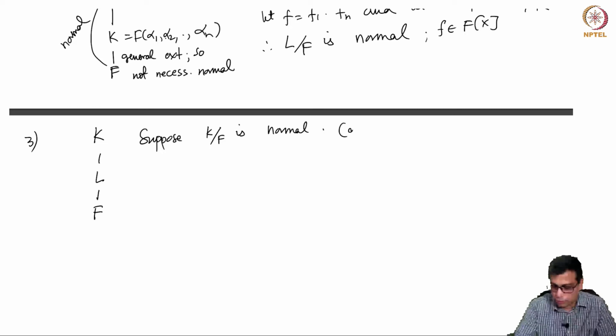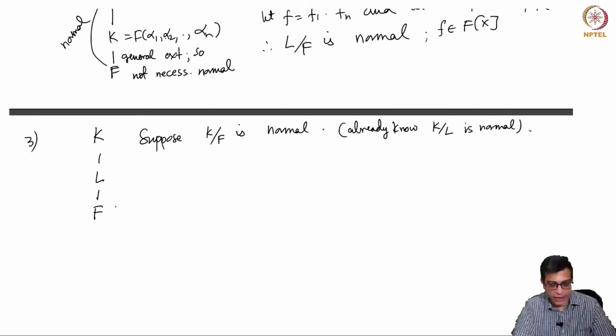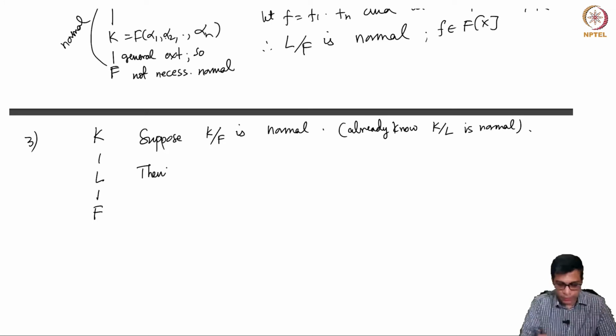We already know K over L is normal, but in general L over F is not normal. But when is it normal? So that's what I want to say.